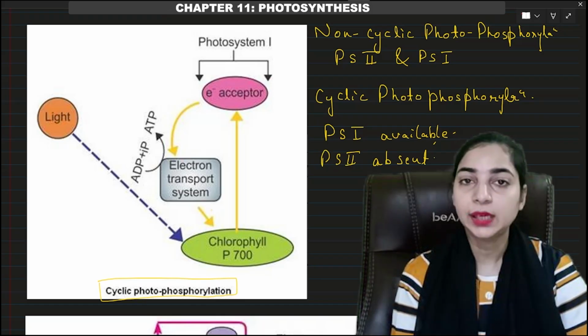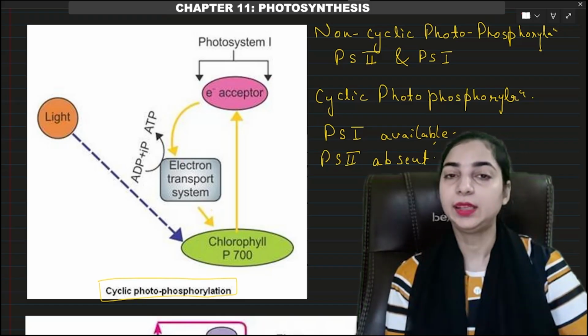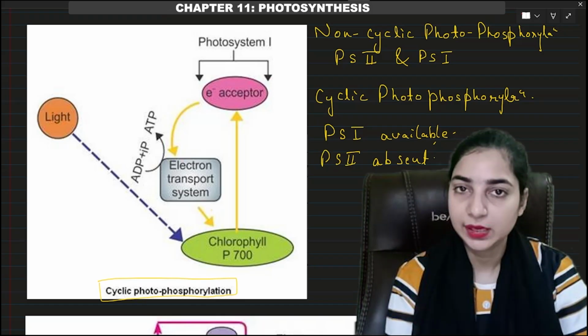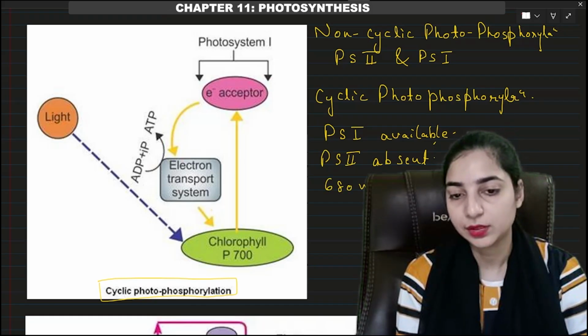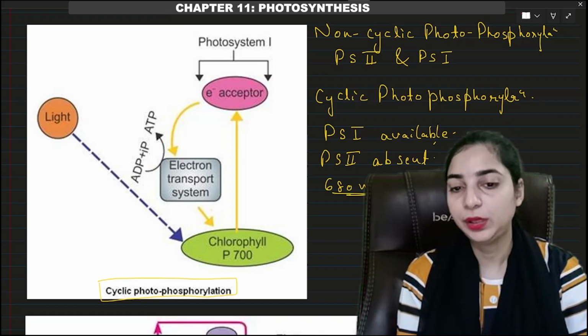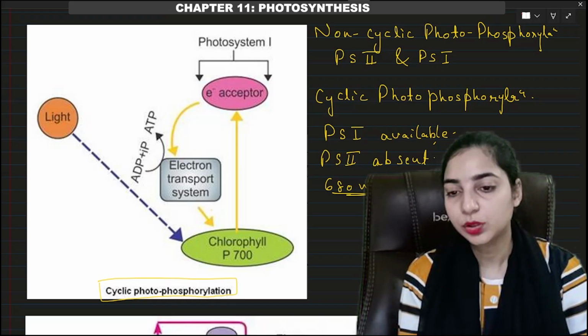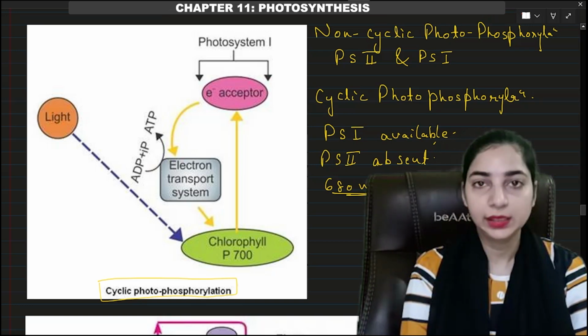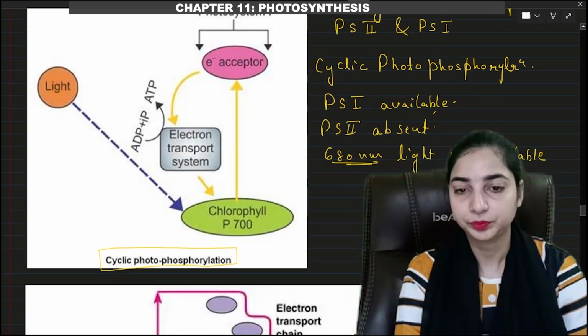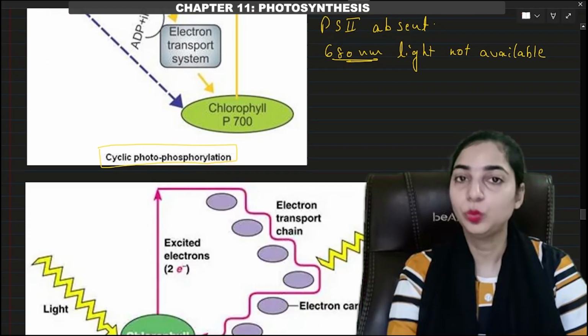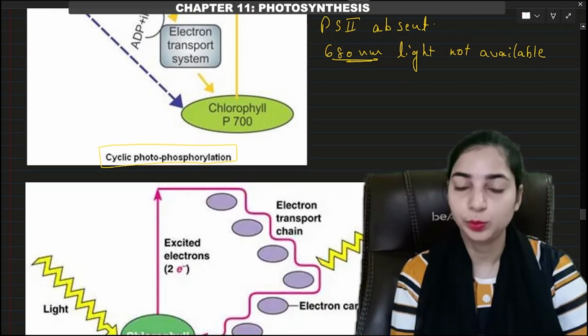Another condition for cyclic photophosphorylation is that even if photosystem 2 is present, the light of 680 nanometer is not present. Okay, if 680 nanometer light is not available, then non-cyclic photophosphorylation cannot take place, only cyclic can take place. Okay, because photosystem 2 requires the light of 680 nanometer.